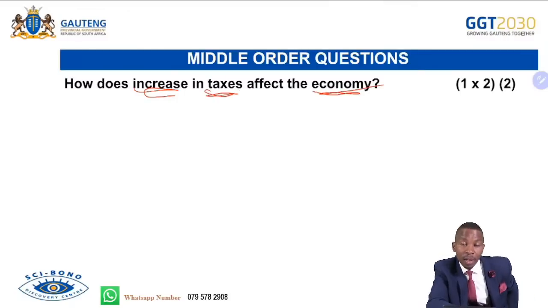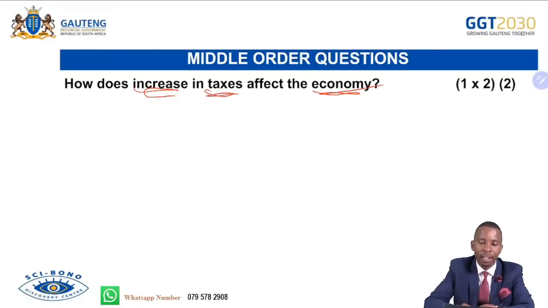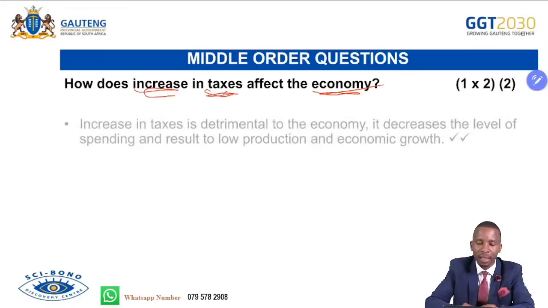These are three main concepts that you have to deal with in here. The increase in tax as an action verb, and then increase in taxes affect the economy. You need to link now that if the tax is increasing, how will the economy react? How will the economy be affected?